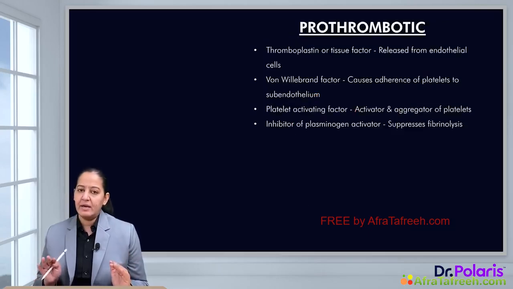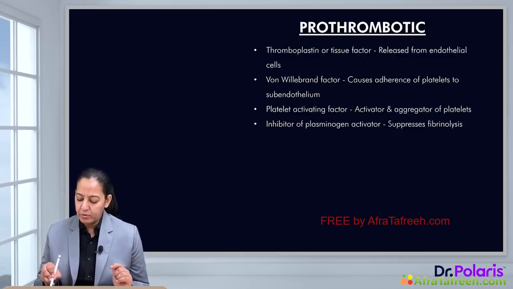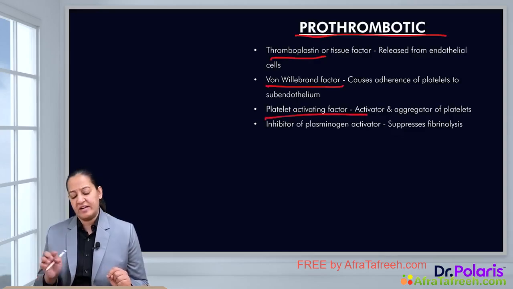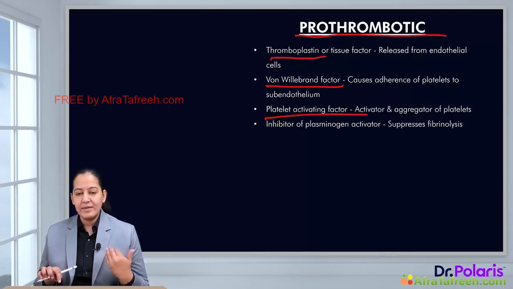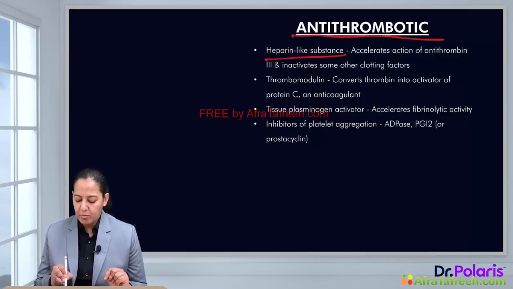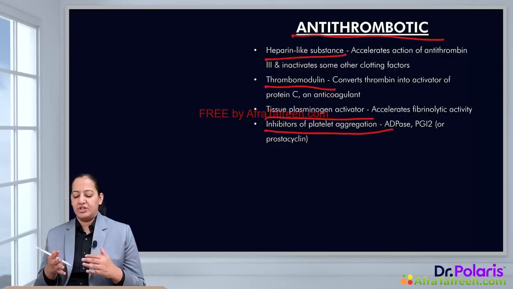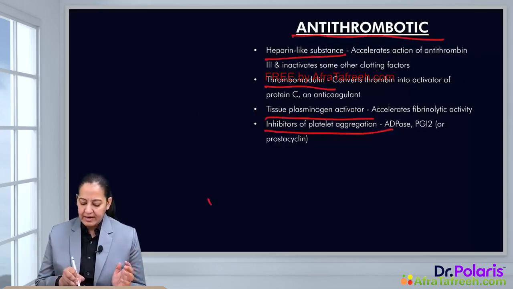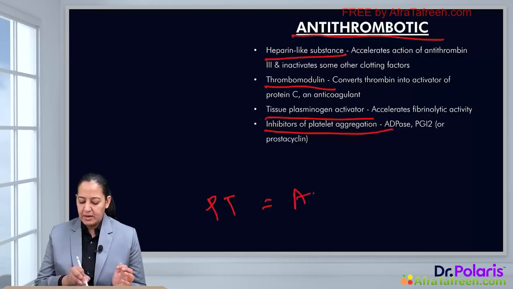Inside the lumen of the blood, we have prothrombotic material, that is thromboplastin, von Willebrand factor, and platelet activating factor. They increase the propensity of thrombus formation. There are certain antithrombotic materials, that is heparin-like substance, thrombomodulin, tissue plasminogen activator, and inhibitors of platelet aggregation. These inhibit thrombus formation. Normally there is a balance between prothrombotic and antithrombotic, they are equal and opposite in a blood vessel.